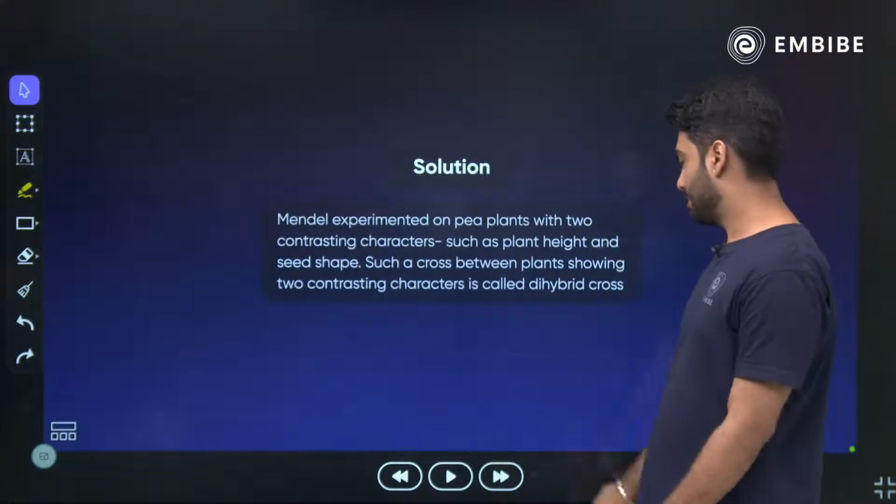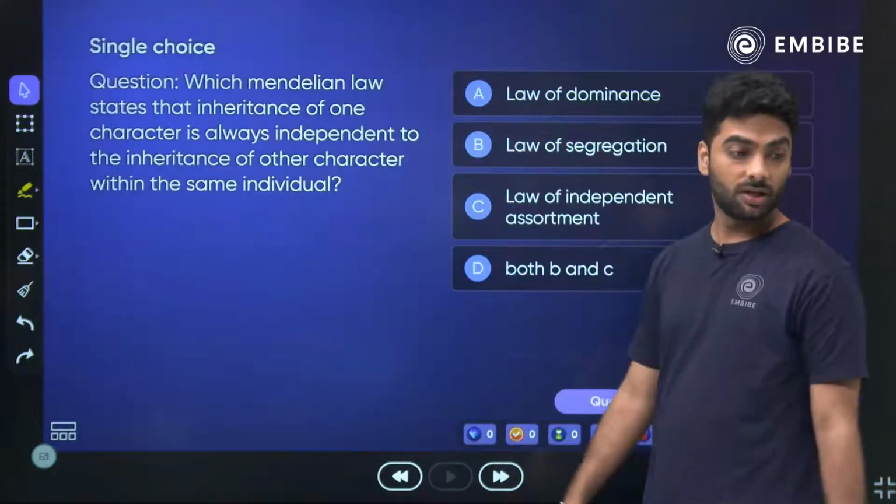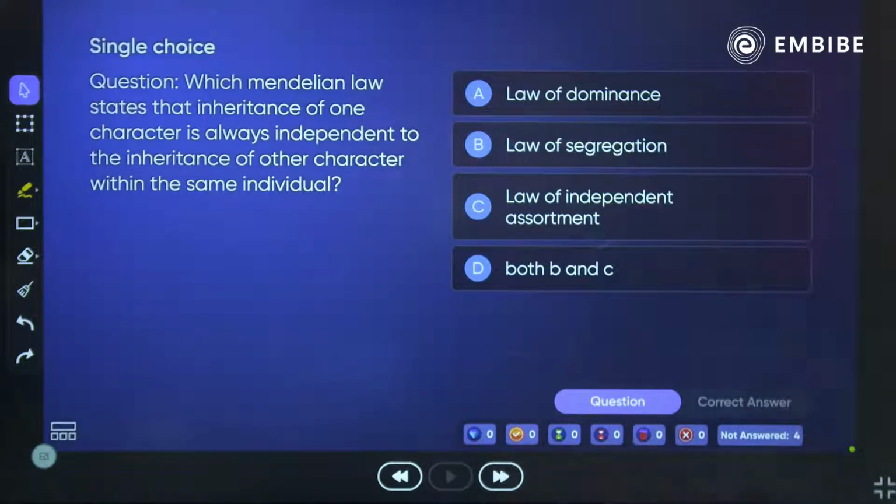That's really very nice. This is a dihybrid cross, and with this we move ahead to the next question. Which Mendelian law states that inheritance of one character is always independent of the inheritance of another character within the same individual? We are talking about independence. So the answer is very easy. Is it dominance, segregation, independent assortment, or both B and C?